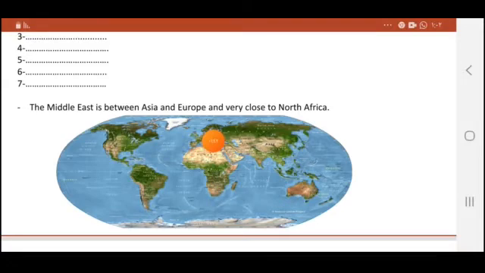But they recently knew North America, South America, and the smallest continent, Australia, and the one in the south, which is all the time cold, is Antarctica. These are the 7 continents of the world. The Middle East is between Asia and Europe, and it is very close to North Africa. Here in this location, we can find the Middle East in which we live.